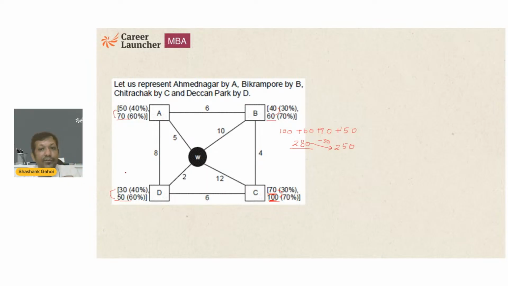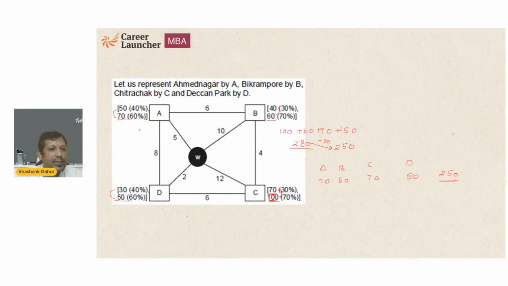I need a difference of 30, so I only need to decrease this by 30. So my arrangement is going to be A is what? 70. B is what? 60. C is what? 70. And D is what? 50. And the total number of visits comes out to be 250.